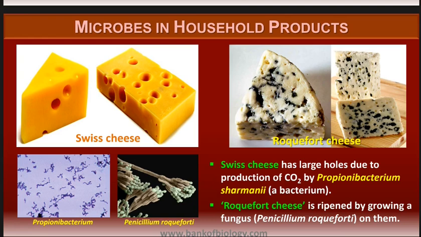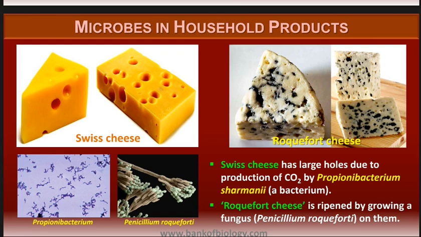Swiss cheese has large holes due to the production of carbon dioxide. When we see cheese and Tom and Jerry, we see the Swiss cheese. Here the production is due to the bacterium Propionibacterium shermanii. This particular bacterium breathes out carbon dioxide, and hence you will have those big holes. And Roquefort cheese is ripened by growing a fungus, Penicillium roqueforti, on it.